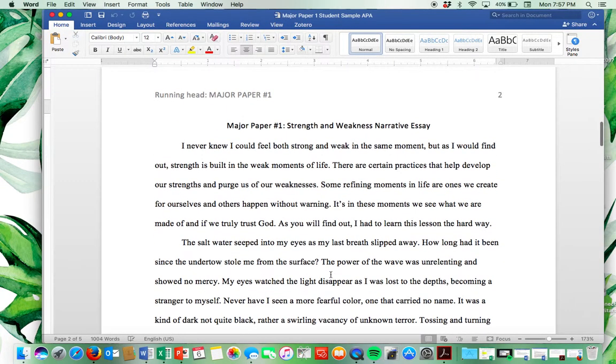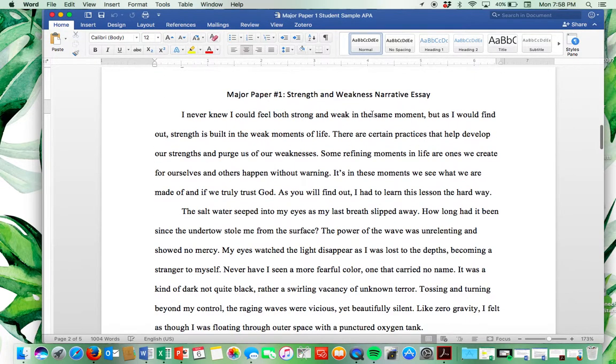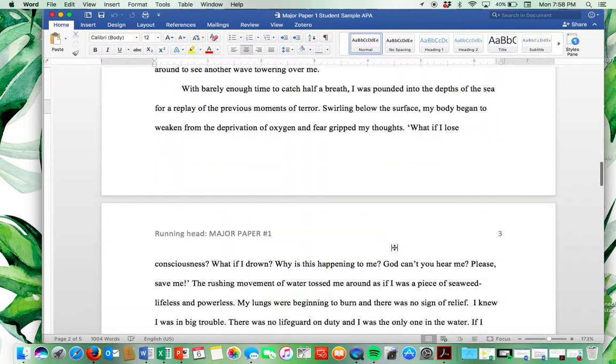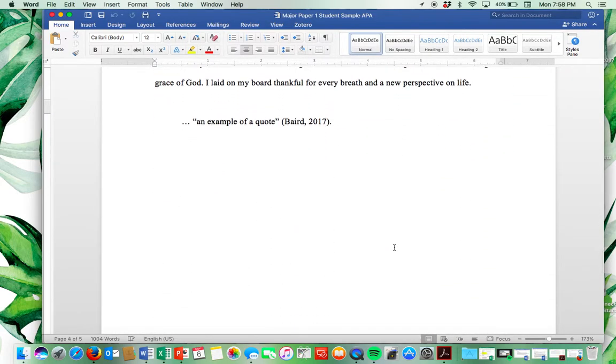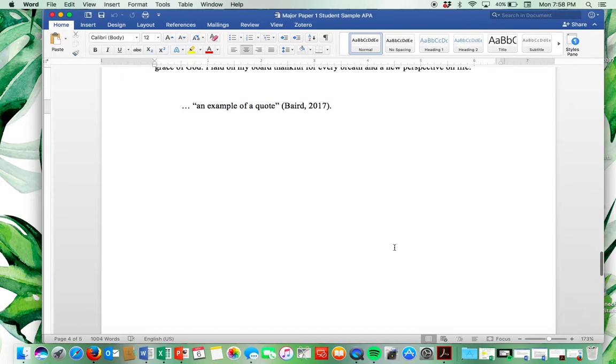On the second page, you'll see, because I put it in the header, this is automatically generated, so I didn't have to do anything here. And then you'll space down, and then you'll put your full title here again, and then here is the body of your work. Again, I'm going to show you some in-text citation formatting, and then the reference page as well.